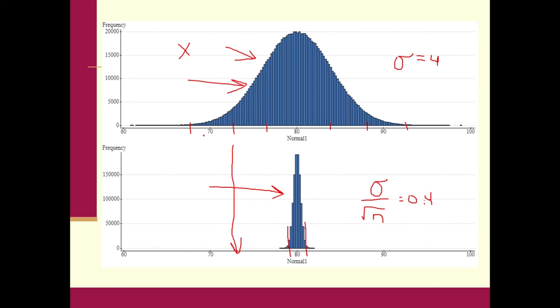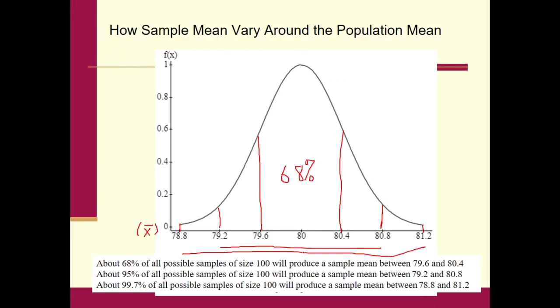So even though x can vary anywhere from say 68 to 92, maybe a little bit further out than that, for the most part it's going to be contained within those two values. X bar is going to be contained between 78.8 and 81.2, and for the most part it's even a little bit skinnier than that, because 95% of them are going to be contained between 79.2 and 80.8.